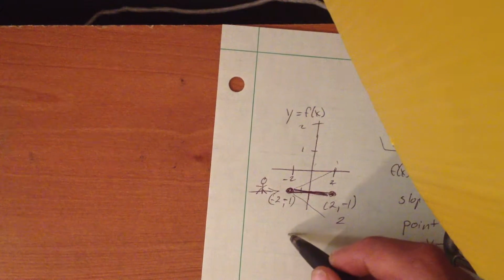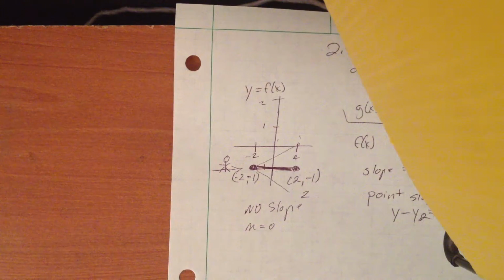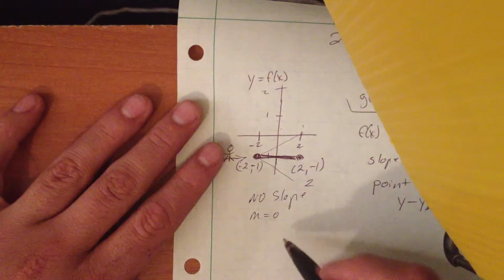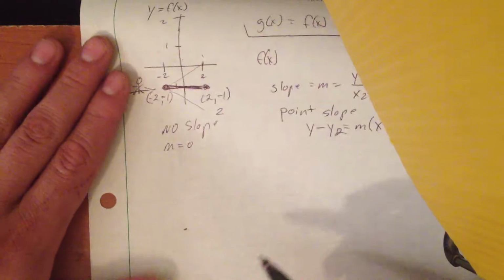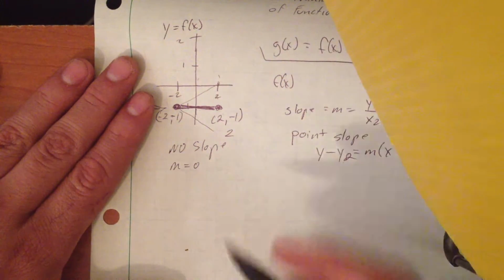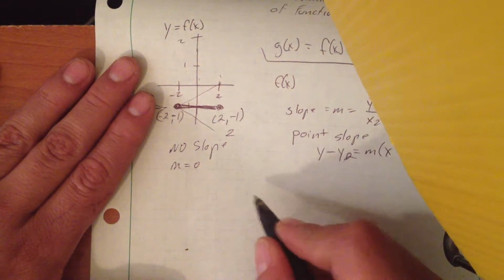So if there's no slope, then m equals 0. Right? There's no value for m because it's 0. Even if you want to calculate that, which is a bit of a waste of time, just by observation you get a lot of detail of what's going on.